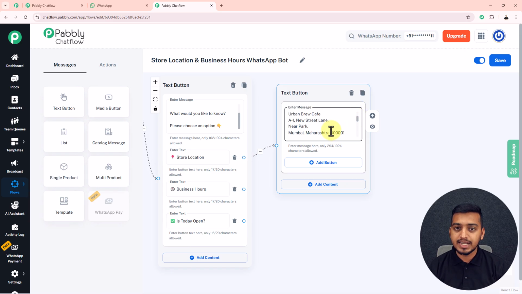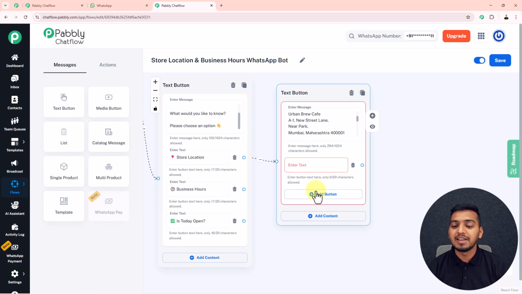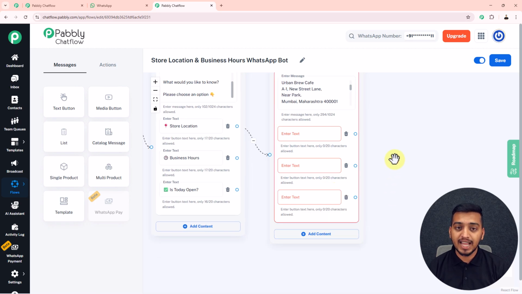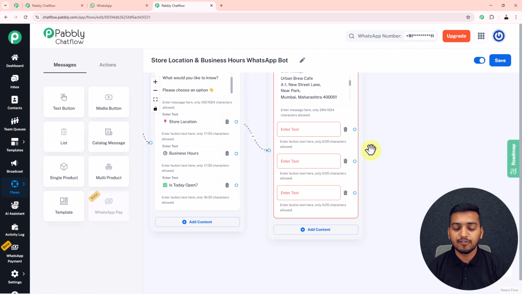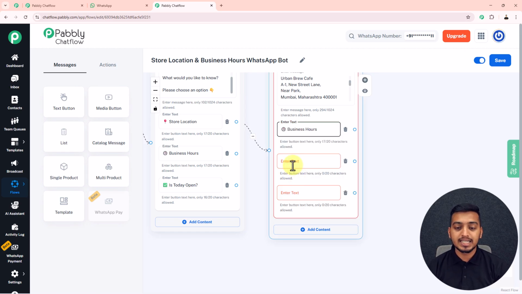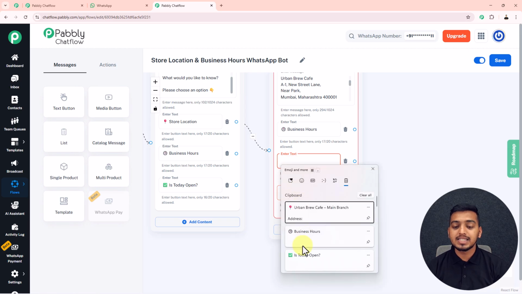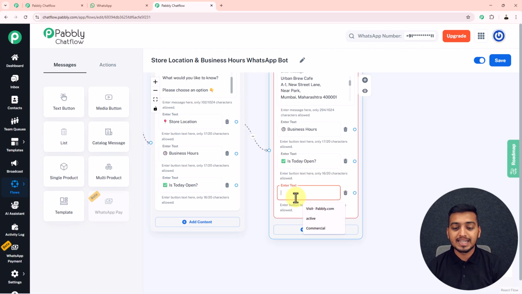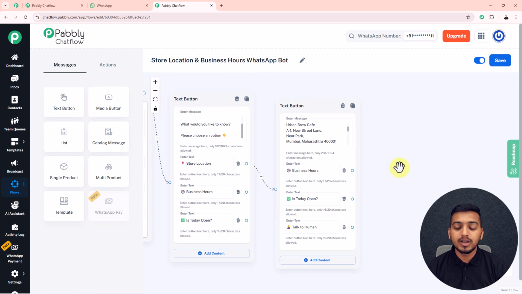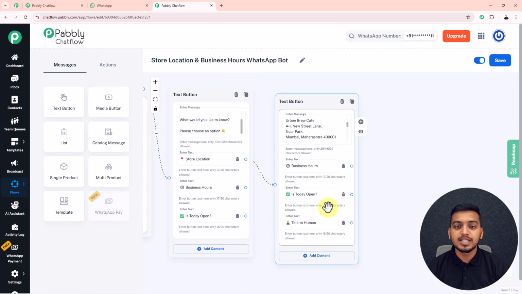Now just below this text, as I want to give 3 other options to my customer, for that I will again click on this add buttons, and inside these buttons I will add 3 different types of text for my customer to select from. Inside this first button I will enter this text business hours. Inside this second button I will enter this text is today open, and inside this last button I will enter this text talk to human, so that my customer can click on any of these following buttons to interact with me.